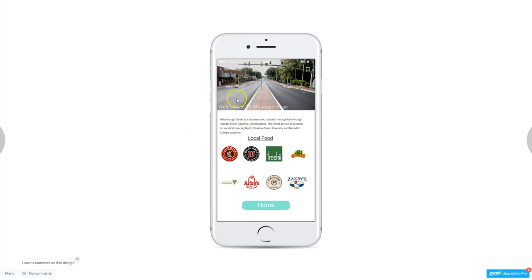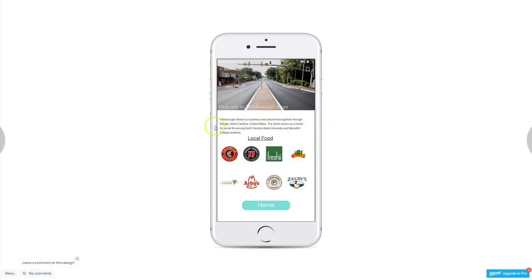As you can see, once we press on that, we are taken to the main page of Hillsborough Street, which gives us the latest local food places, like Chipotle and Jimmy John's. So this is a one-stop application for you. Whenever you go to a new place, or you're at your old place and want to explore, this will provide you with places where you can eat or have fun, like movies. It's like TripAdvisor and Yelp all in one.